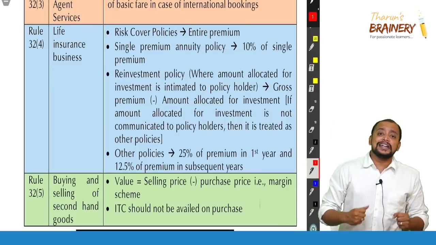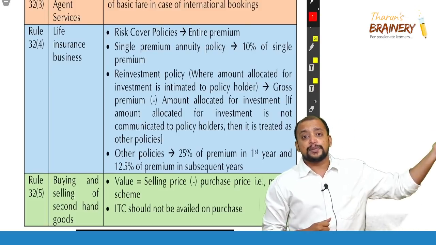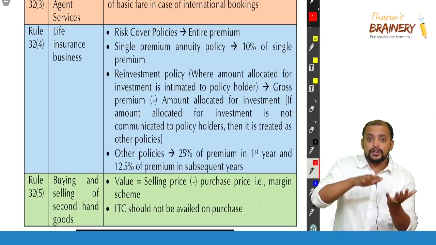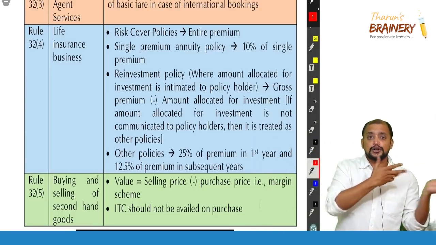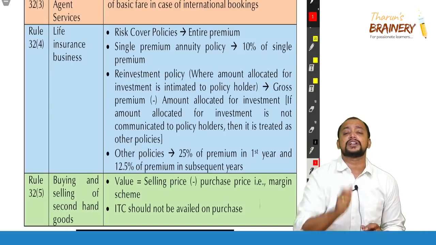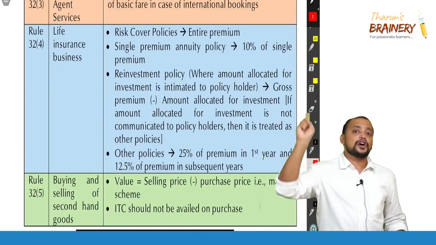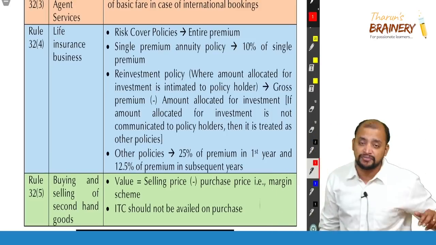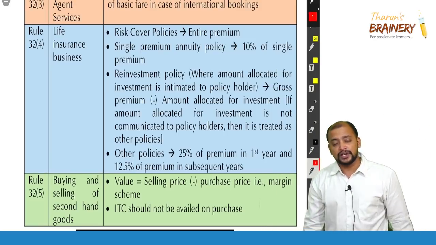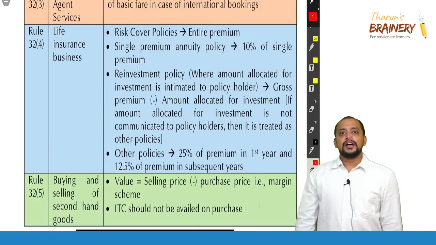Say I am a second hand dealer in goods, second hand dealer in cars. I purchase an old car, do some refurbishing and sell it as a used car. My purchase is also used, my sales is also used, but I do some refurbishing process. Now in that case, on the sale value of the car only I need to pay. Say my purchase is at 1 lakh and my sale is at 1 lakh 50. I need to pay GST on 1 lakh 50,000. Is it clear?